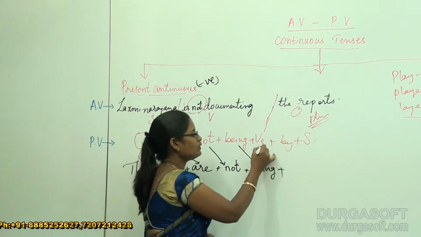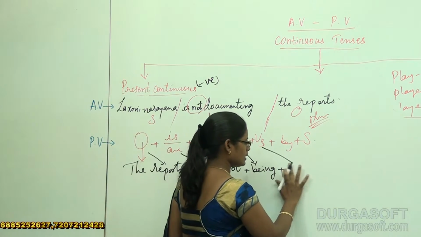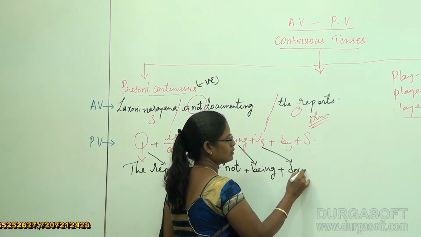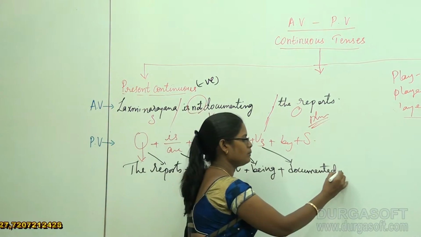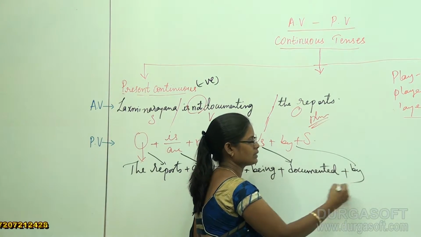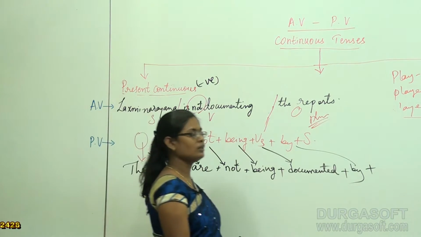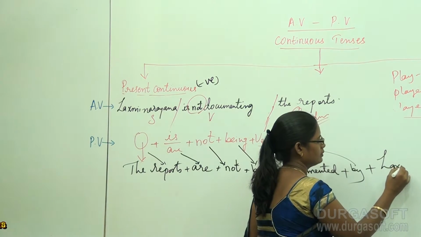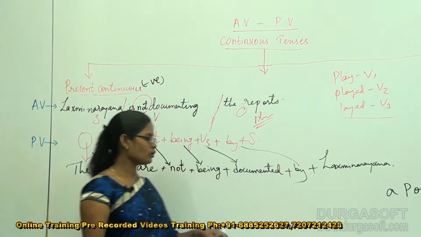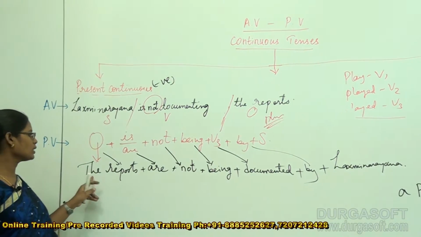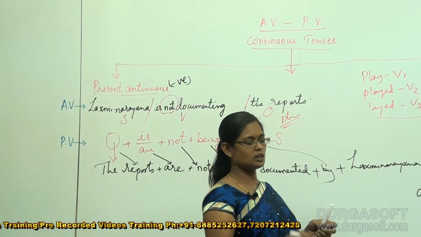Plus V3 for document: yes, exactly, it is documented. Plus by as it is, plus subject. What was the subject? Lakshmi Narayana. Okay, so this is about the structures. The reports are not being documented by Lakshmi Narayana.